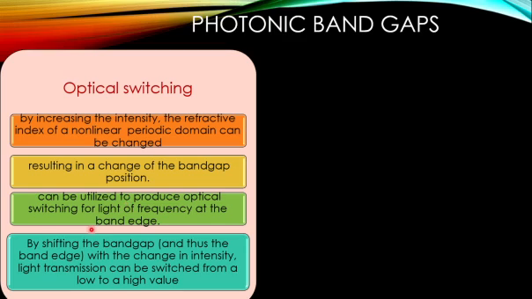You can shift the band gap by changing the intensity. Why? Because in a nonlinear medium, if you change the intensity, the refractive index also changes, so the corresponding band gap will also change. So that is one application.